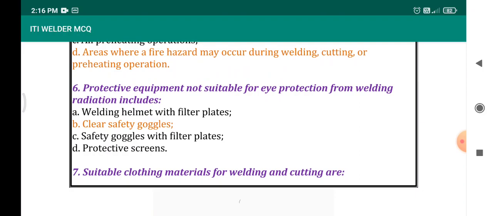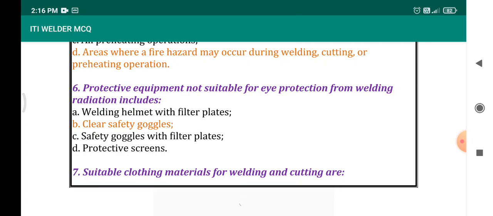Protective equipment not suitable for eye protection from welding radiation includes. To protect the eye from the welding radiation, mainly UV light, we will be using glass having different shades, in which they have mentioned 4 different devices from which we have to select which is not suitable for eye protection.